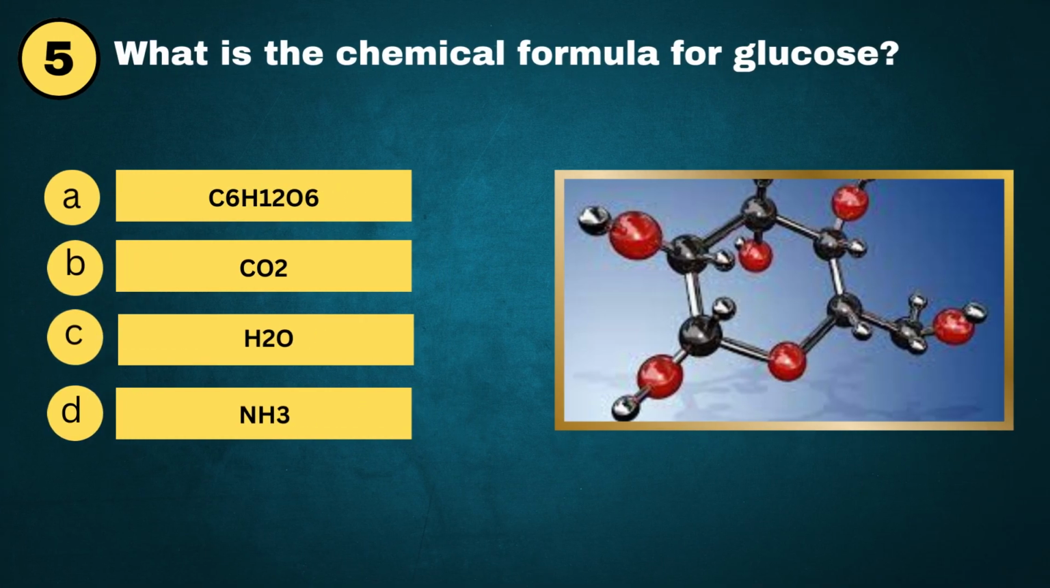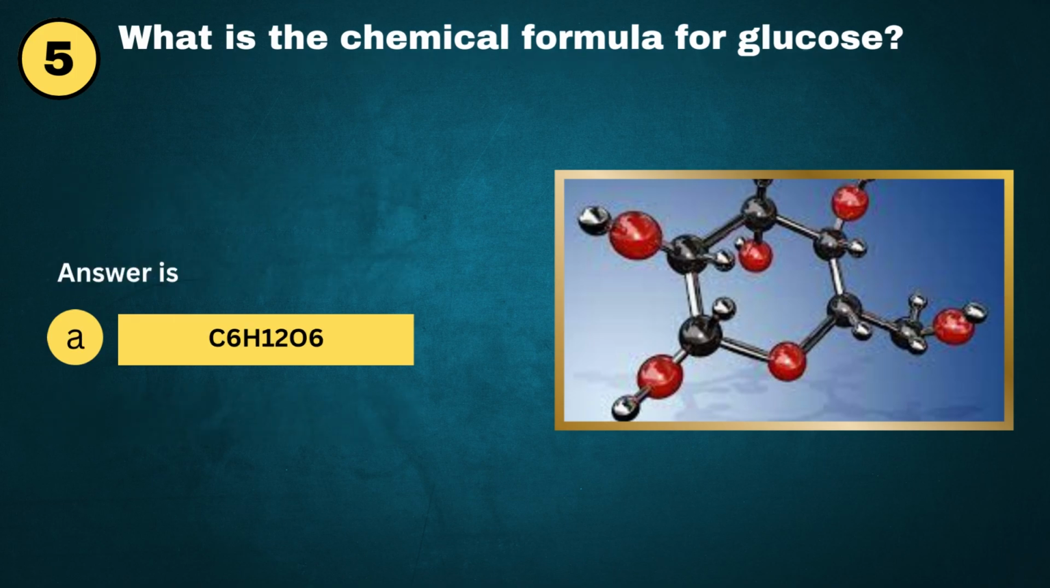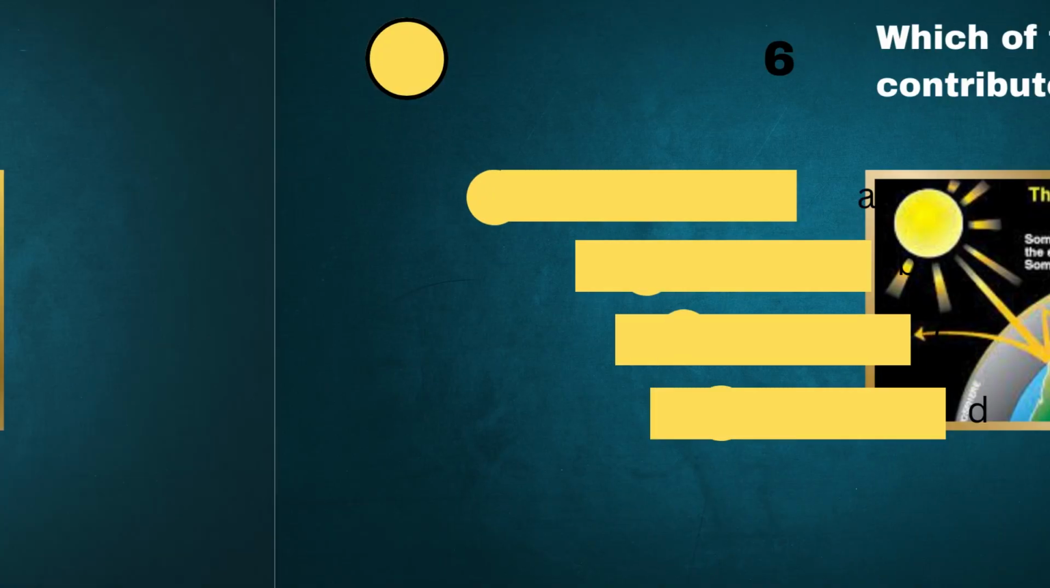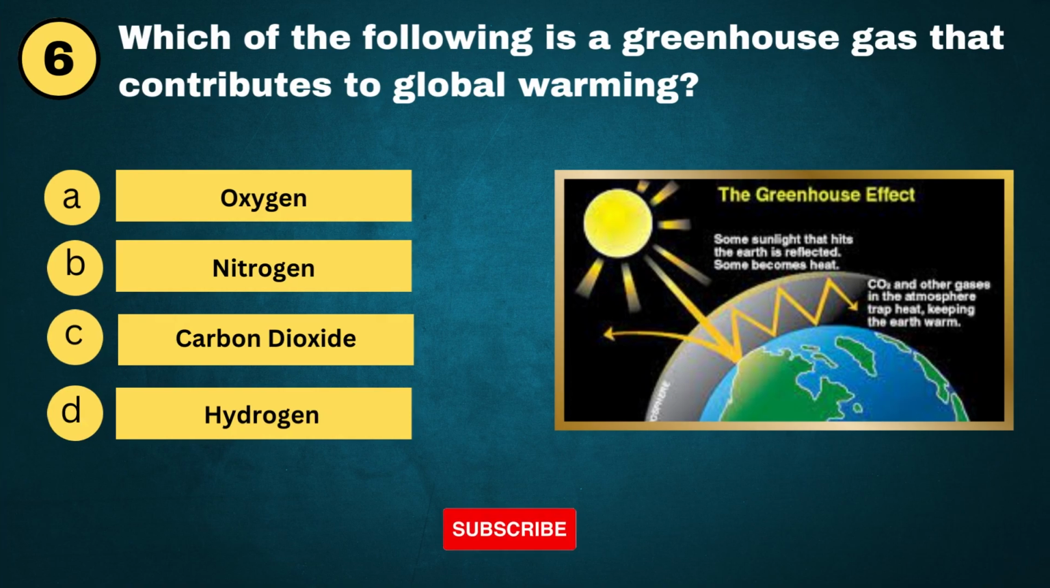Question No. 5. What is the chemical formula for glucose? A. C6H2O6. B. CO2. C. H2O. D. NH3. And the answer is A. C6H2O6.